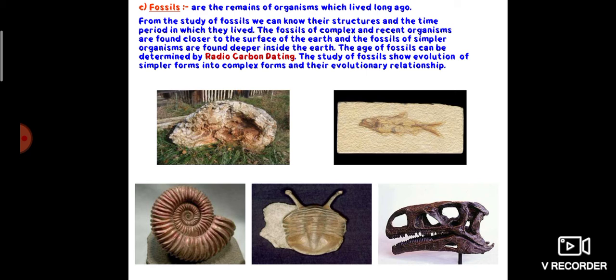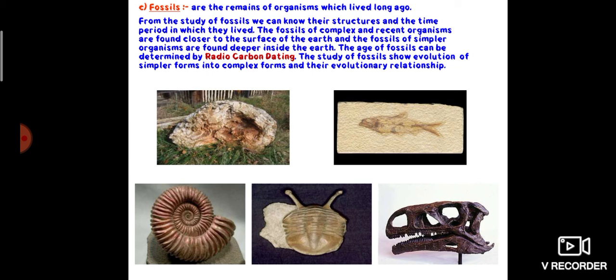So in the carbon-14 dating method, the age of a fossil is found by comparing the carbon-14 radioactivity which is left in the fossil with the carbon-14 radioactivity which is present in living objects today. Okay, you understand the method of carbon dating.